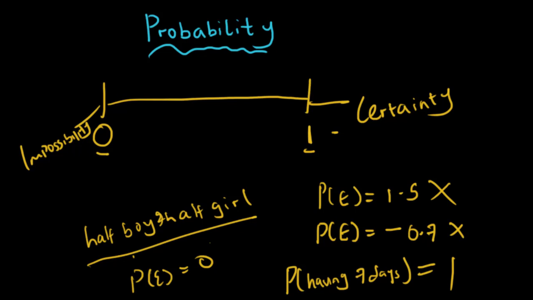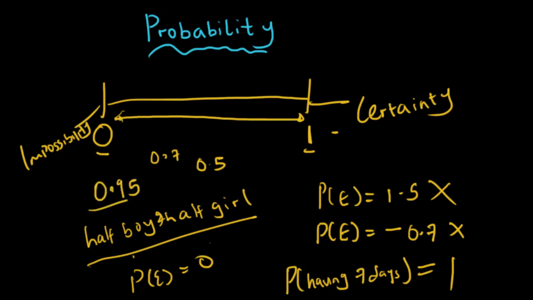Does this make sense? So the probability of any other event happening can be within these 2 extremes. So we can have 0.7, we can have 0.5, it can be 0.95. It can be anything within these 2 extremes.